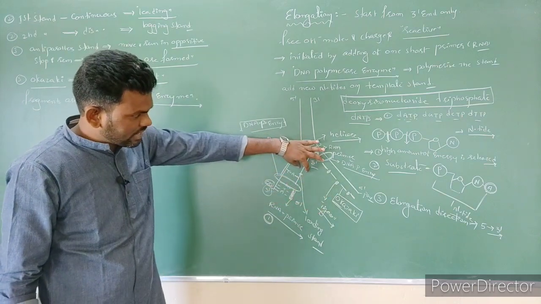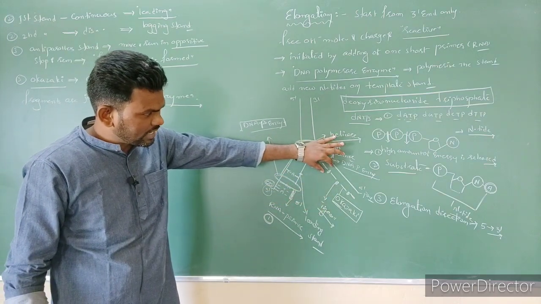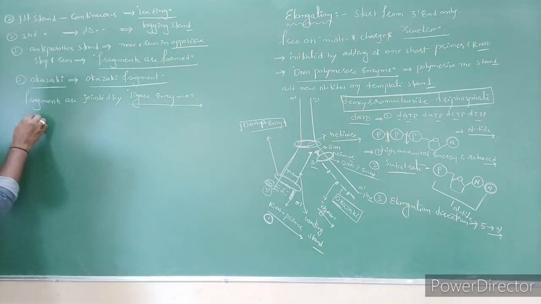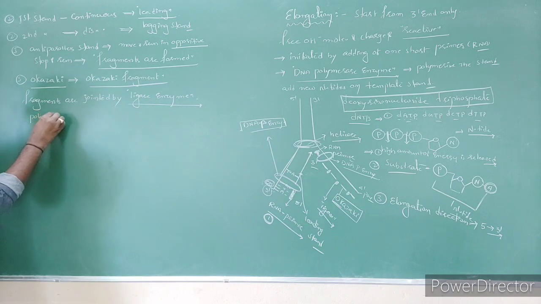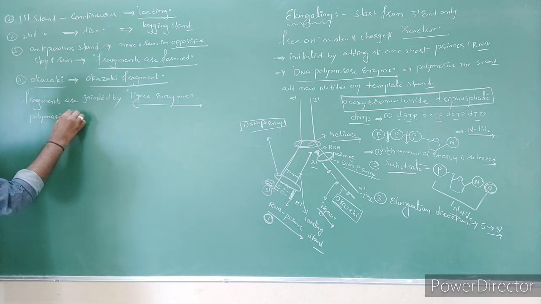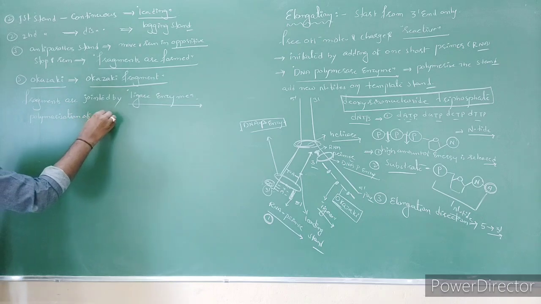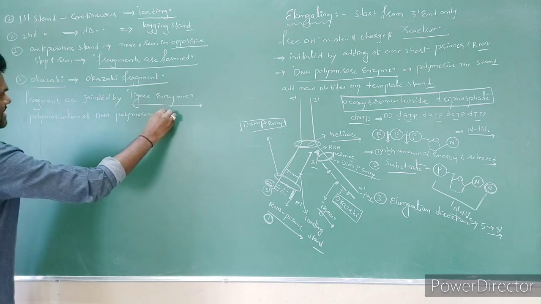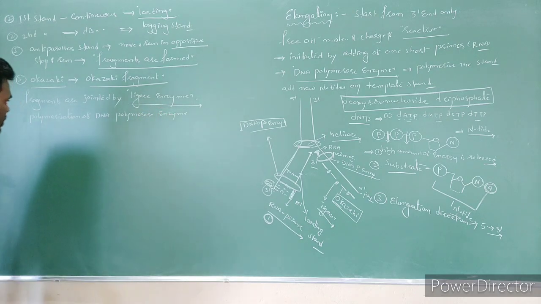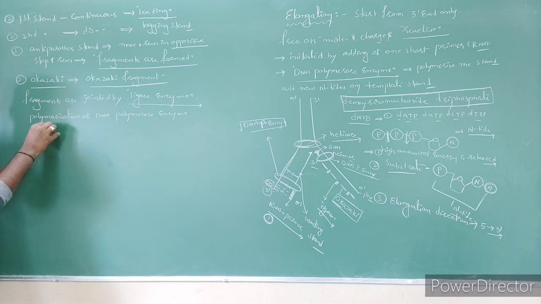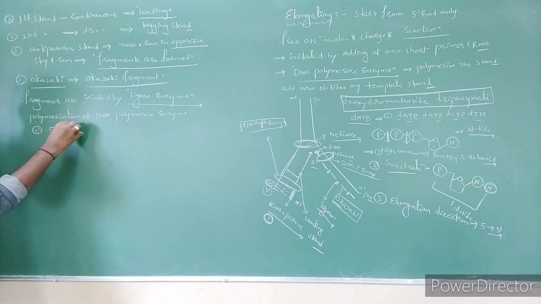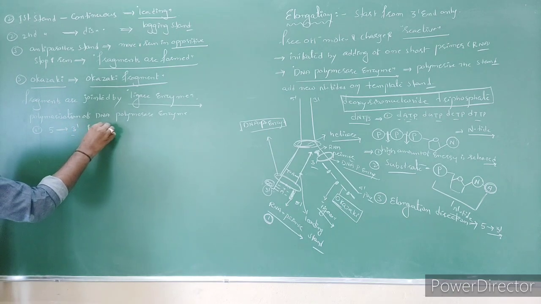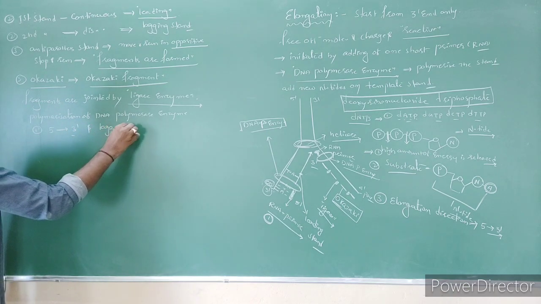One continuous strand is called the leading strand, one discontinuous strand is called the lagging strand. If the question is what is the polymerization direction of DNA polymerase enzyme? Polymerization is always what? 5' to 3' only, of leading as well as lagging strand also.